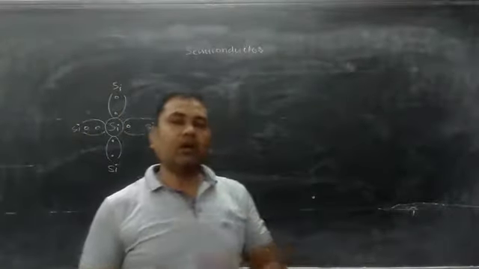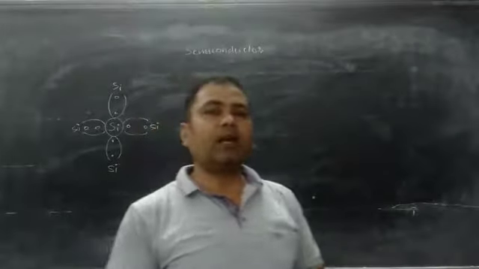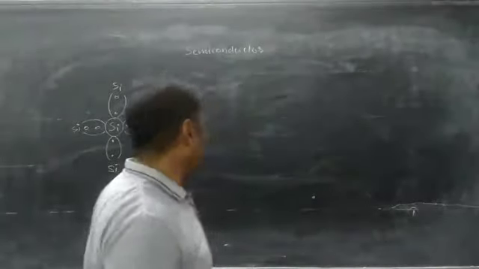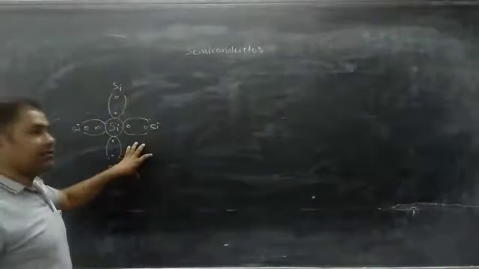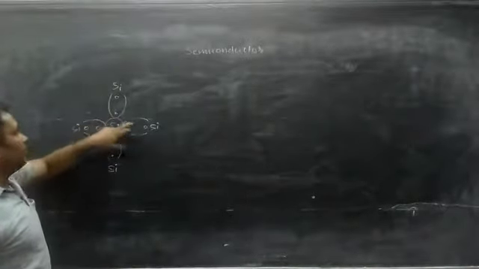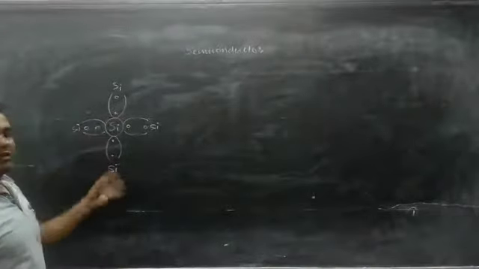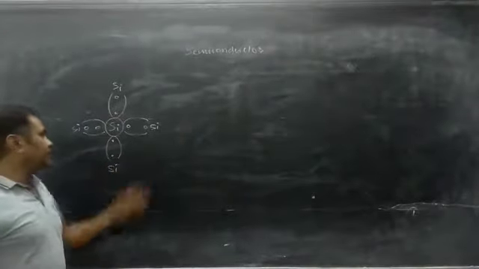Hello students, now in today's lecture we will discuss the types of semiconductors. Now here you can see there is a silicon atom. One silicon atom is covalently bonded with the neighboring 4 silicon atoms. So this is the crystalline structure of silicon.